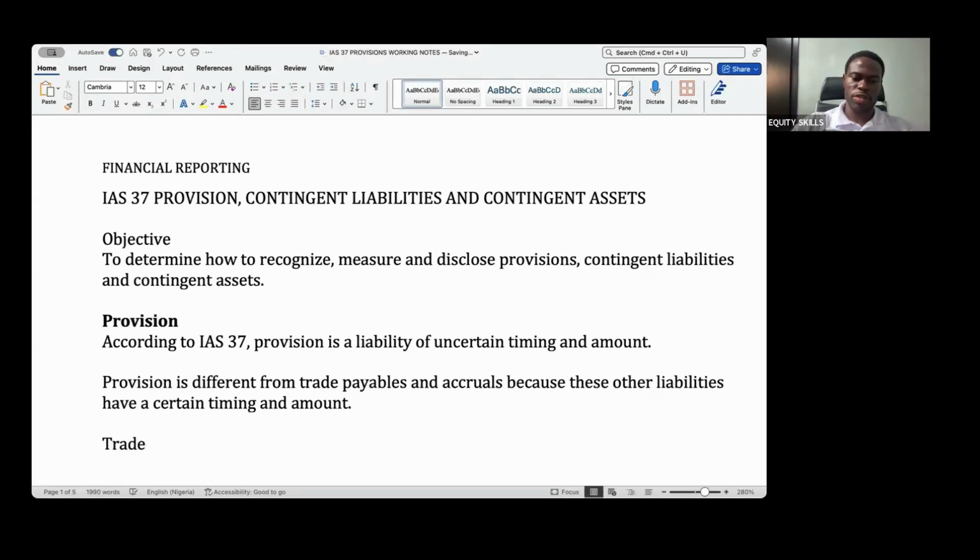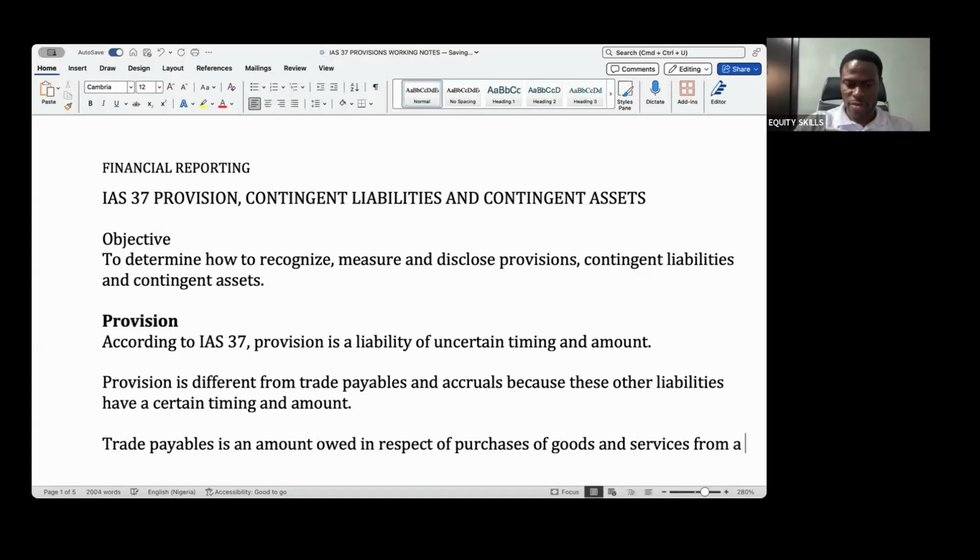So trade payables is an amount owed in respect of purchases of goods and services from a counterparty or a supplier on credit, and for which the entity has received an invoice from the supplier.